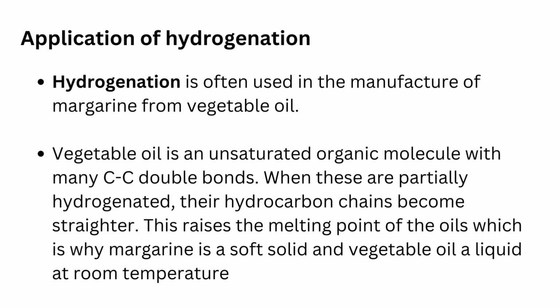Application of hydrogenation. Hydrogenation is often used in the manufacture of margarine from vegetable oil. Vegetable oil is an unsaturated organic molecule with many carbon-carbon double bonds. When these are partially hydrogenated, their hydrocarbon chains become straighter. This raises the melting point of the oils, which is why margarine is a soft solid and vegetable oil a liquid at room temperature.